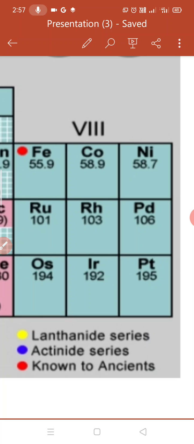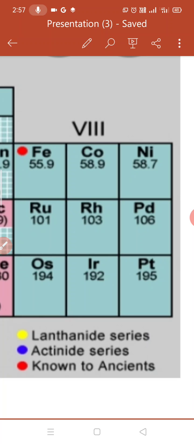But scientist Mendeleev has not given the position to the isotopes. This is the controversy. And the fourth controversy, that some similar elements are separated and dissimilar elements are grouped together.